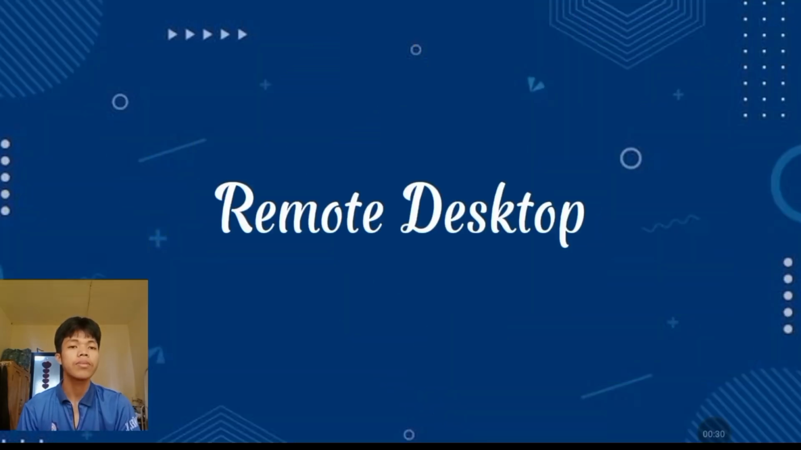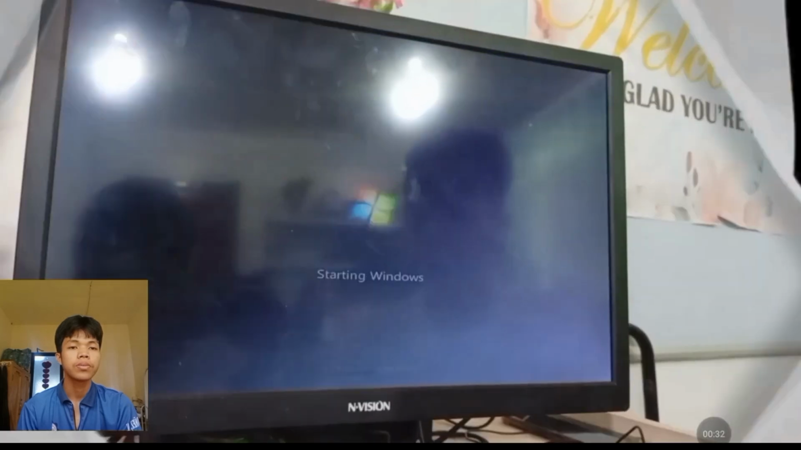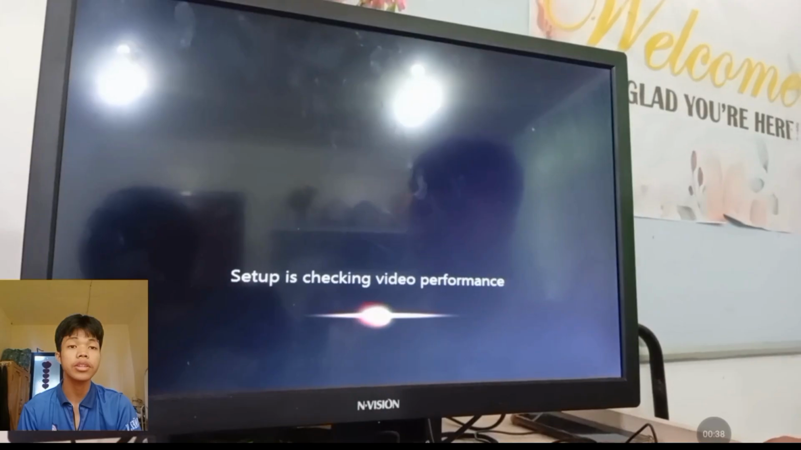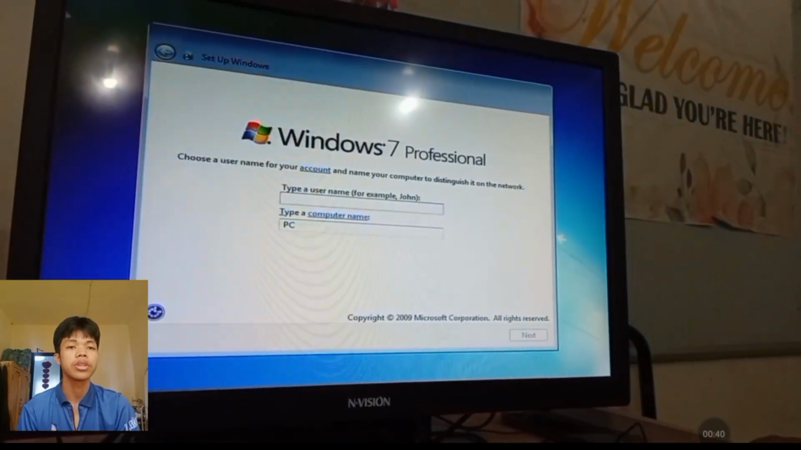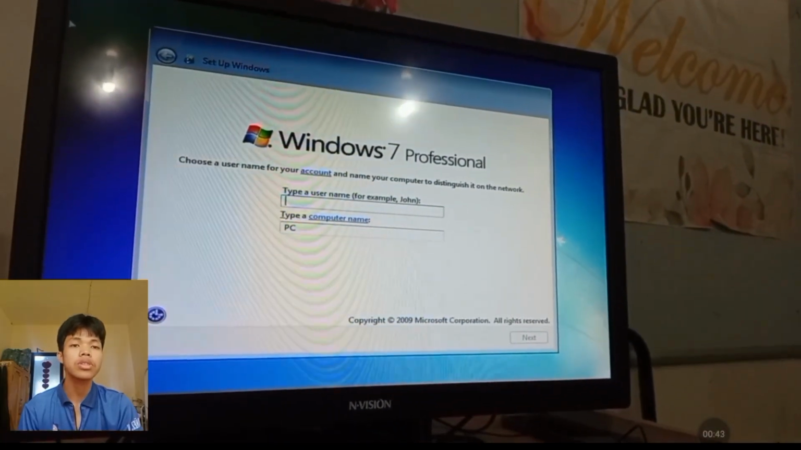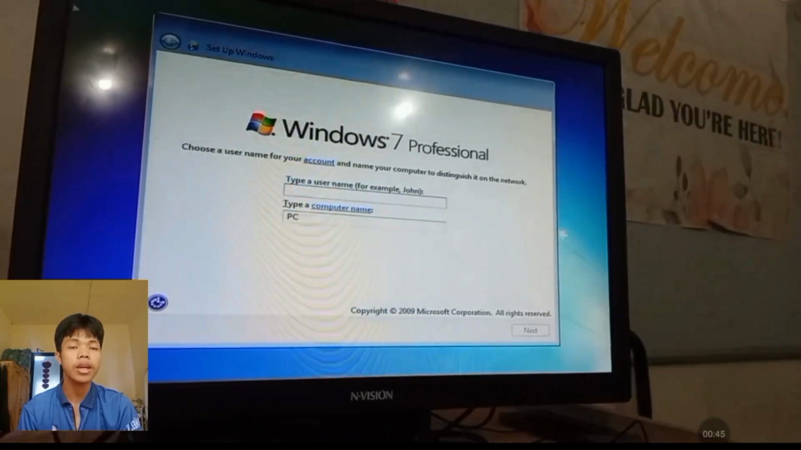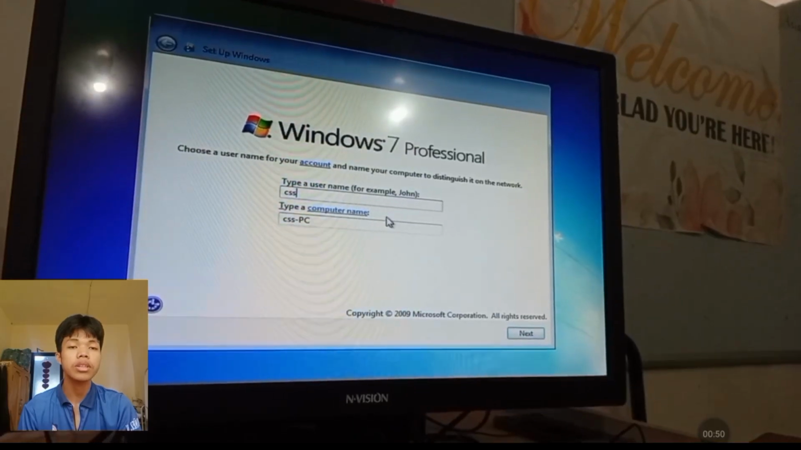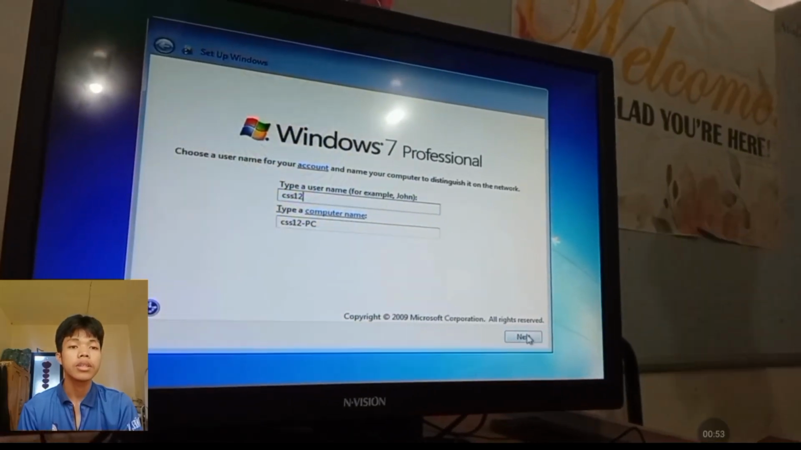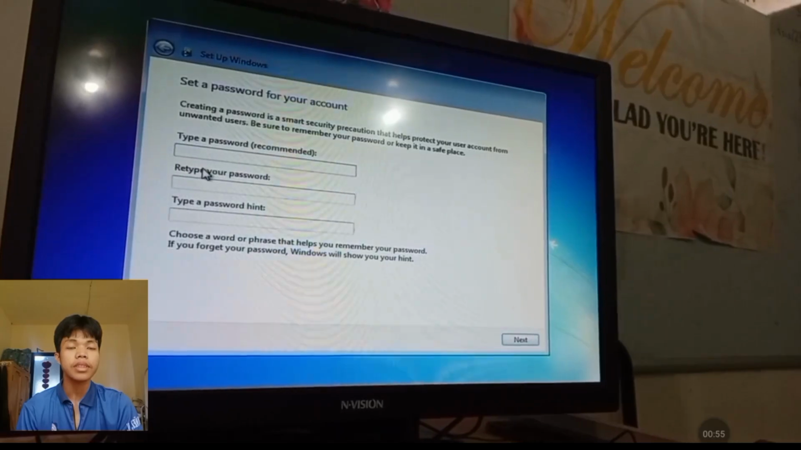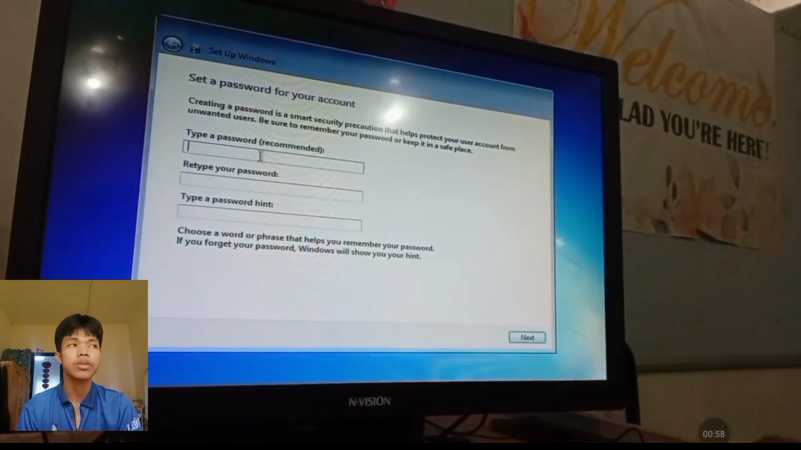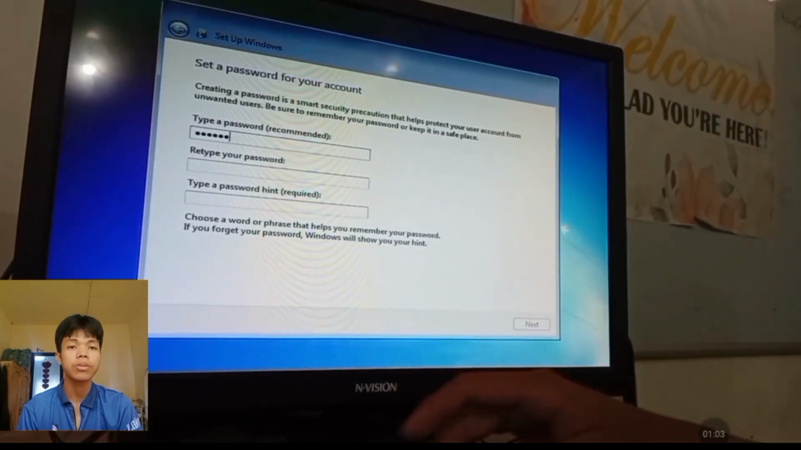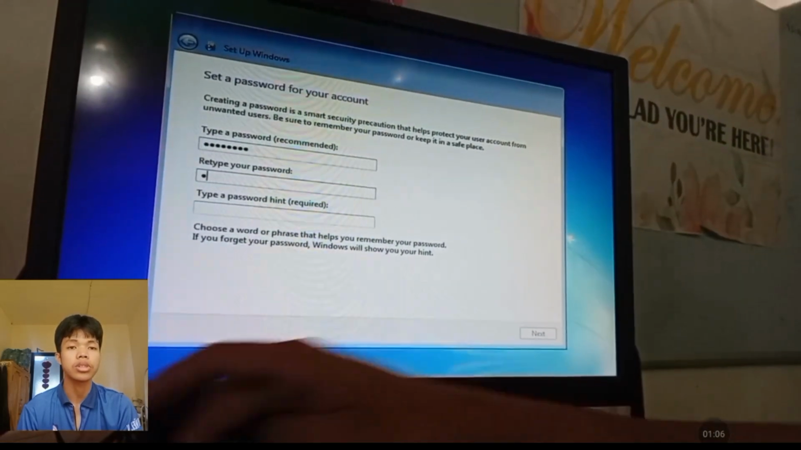So the first is we have remote desktop. Remote desktop is where you share your files or any documents in your computer. The first is we need to install Windows 7 to have access to a remote desktop session, because Windows 7 is proven and working for remote desktop, while Windows 11 and Windows 10 did not work when you are going to perform the remote desktop session.